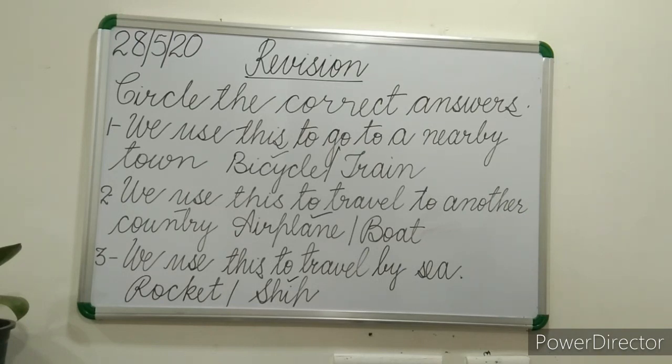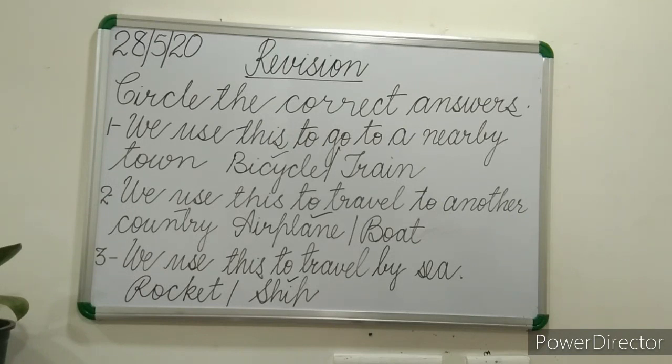We use this to go to a nearby town. Options are bicycle, train. And what is the answer? Yes, bicycle. Number 2.